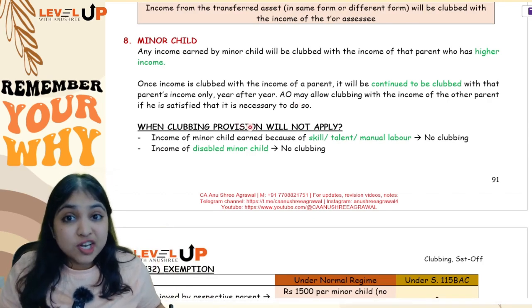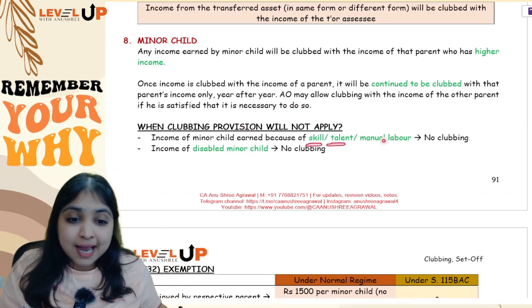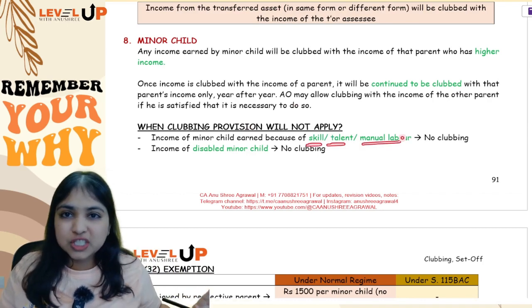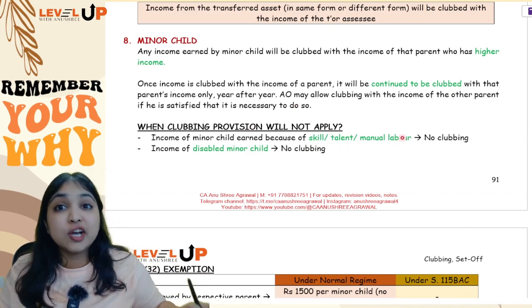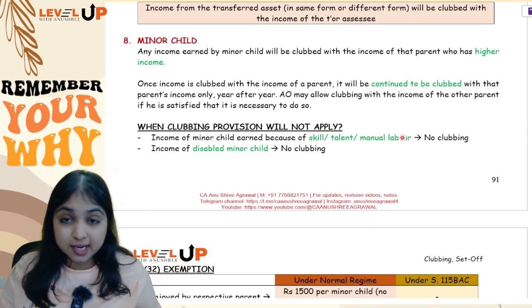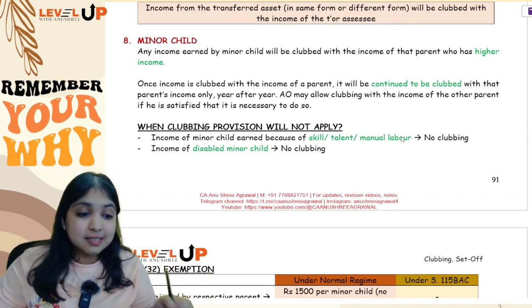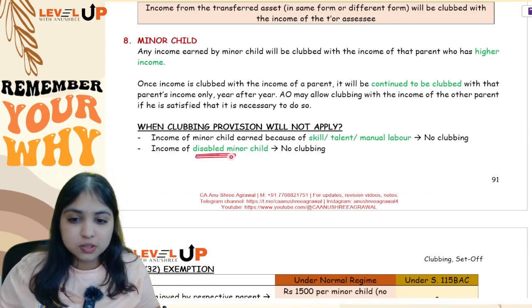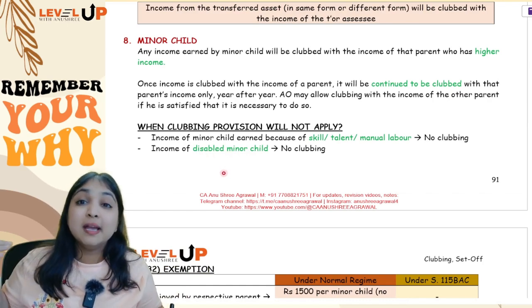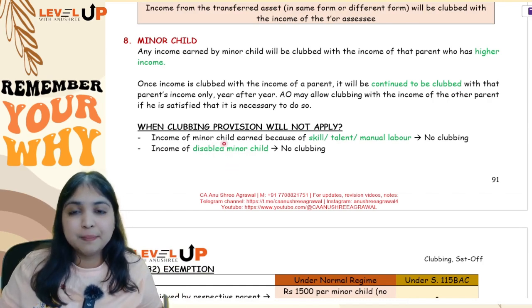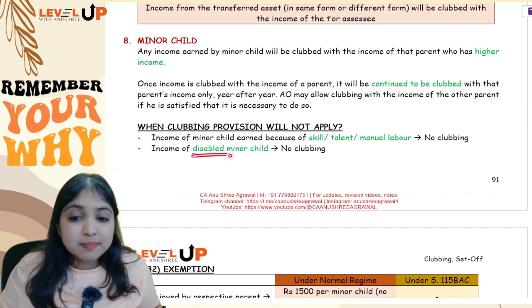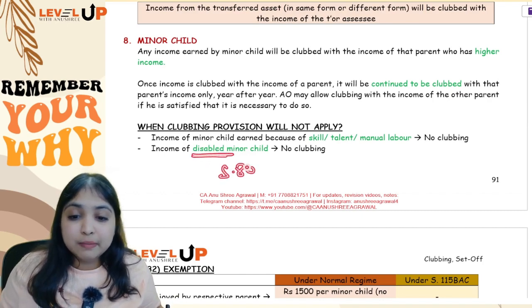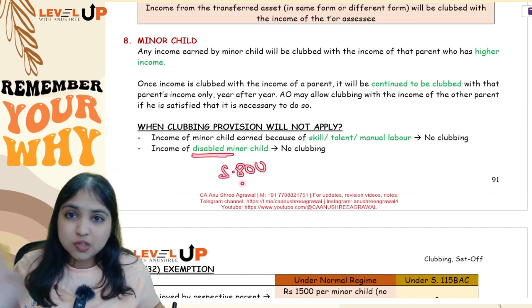Now see, if the minor child is earning any income because of skill, talent or manual labor, clubbing provisions will not apply, which means the minor child himself will pay tax on those incomes. Also, if the minor child is disabled, even in that situation also, the clubbing provisions will not apply. Even in such cases, the minor child will pay tax on his own income, and because a minor child is disabled, he will be able to avail section 80U deduction also under chapter 6A.